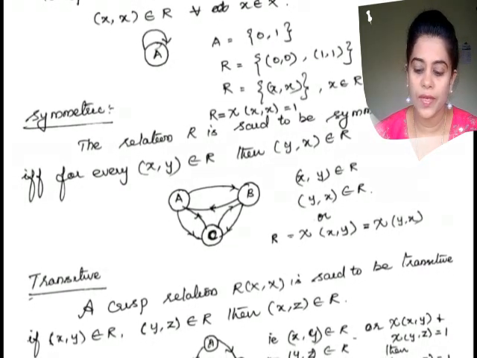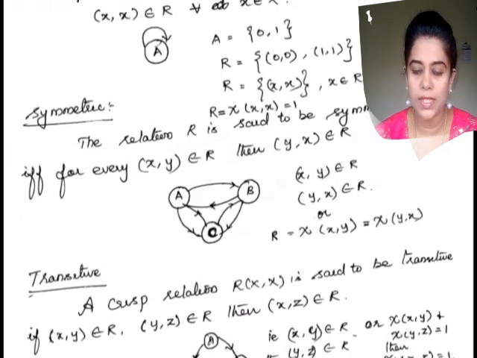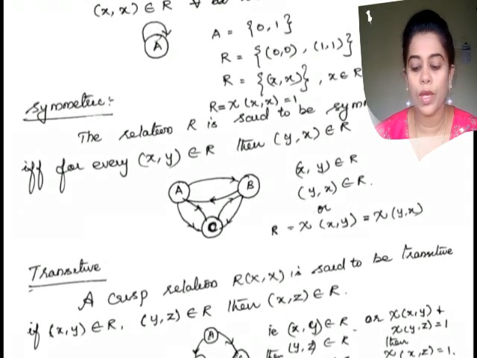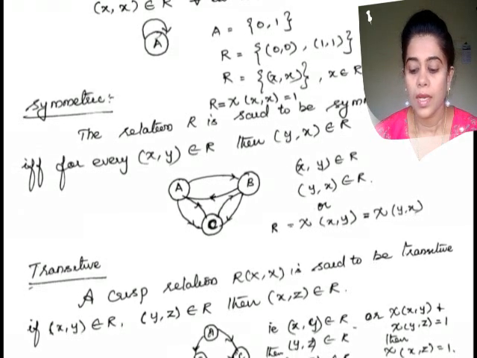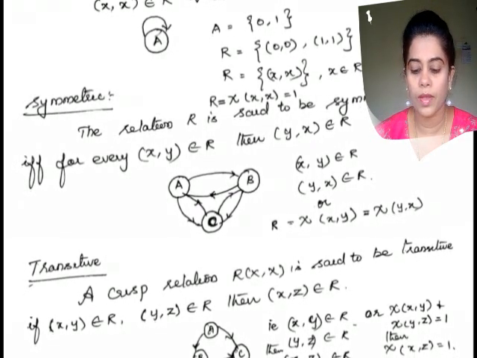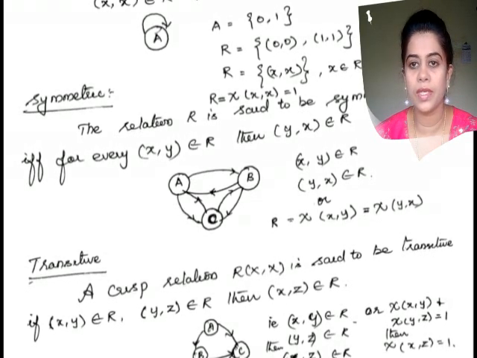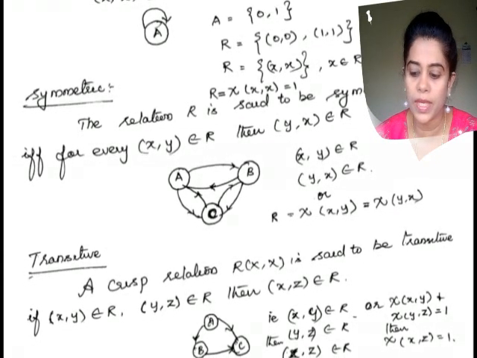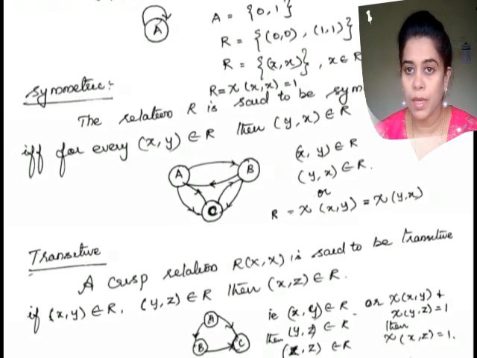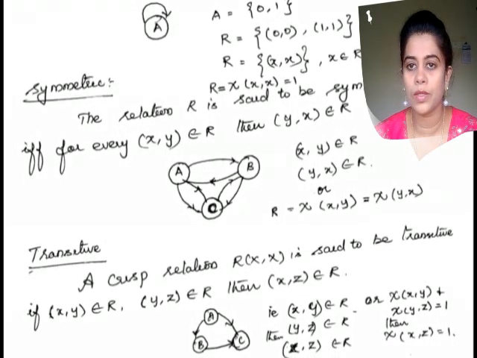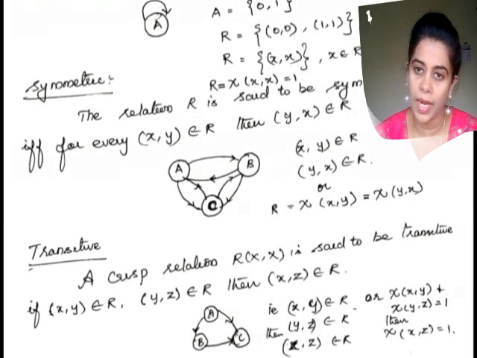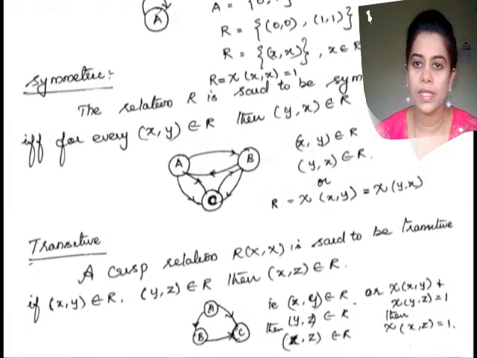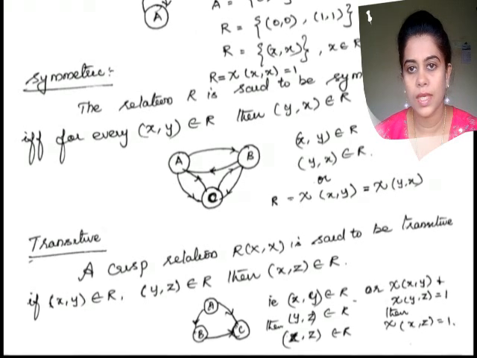A crisp relation R of X cross X is said to be transitive if (x, y) belongs to R and (y, z) belongs to R, then (x, z) belongs to R. Again, a crisp binary relation on a single set R of X cross X is termed transitive if the ordered pair (x, y) belongs to R and (y, z) belongs to R, then it implies (x, z) belongs to R. That is the transitive definition.